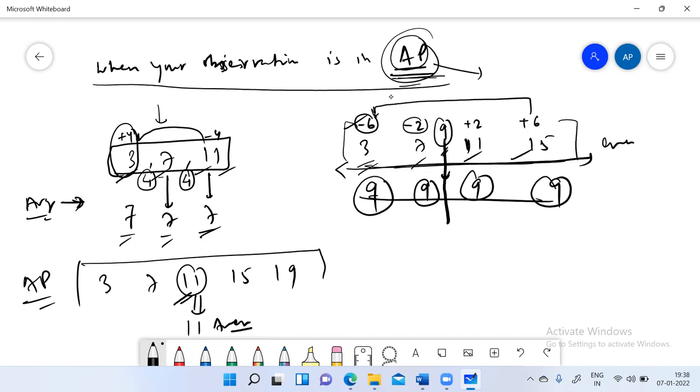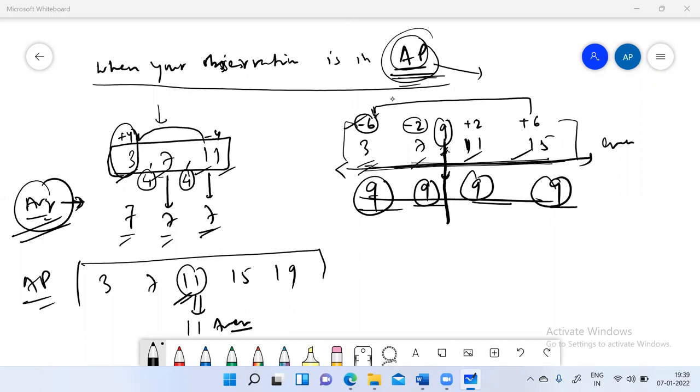Excuse me, sir. Tell me. Sir, what's the point of distribution of numbers in the second set, an even number set? Distribution, like we are distributing in a way so that everyone becomes the same. Since there was a central value 9, the distance from 9 to all the values is equal on both sides. So we just redistributed and made everyone 9. So your objective was to redistribute and make everyone equal.